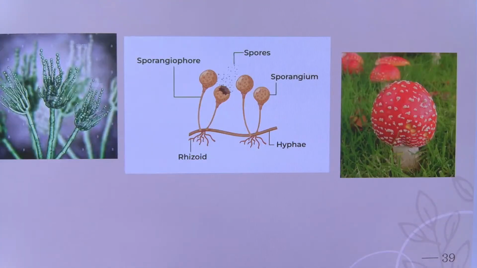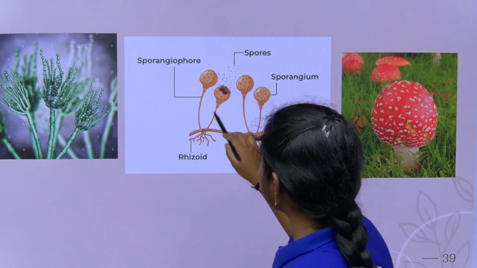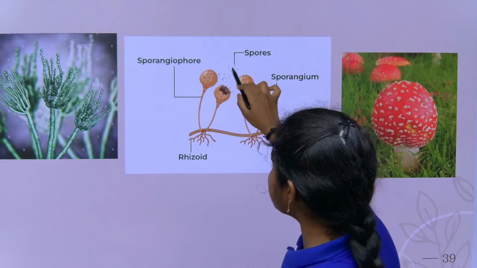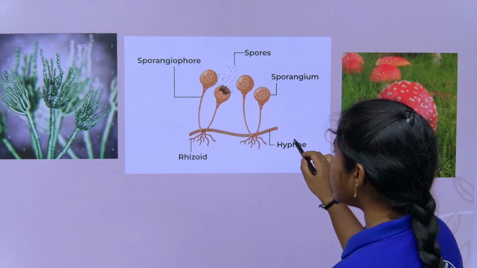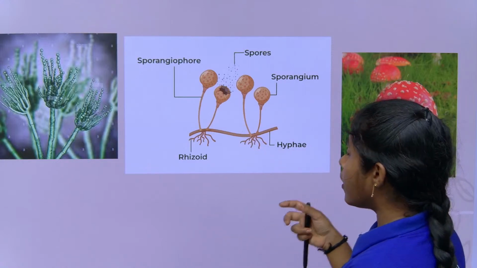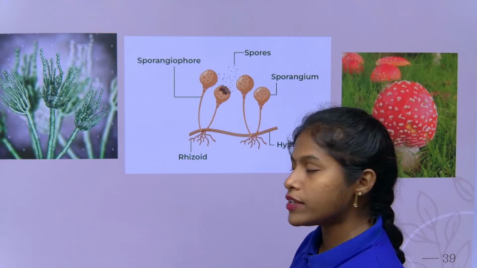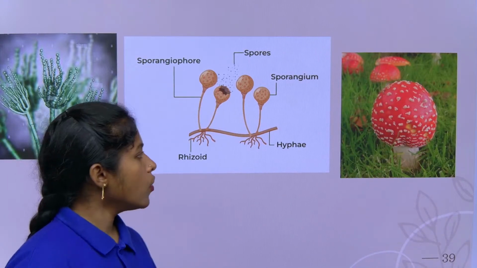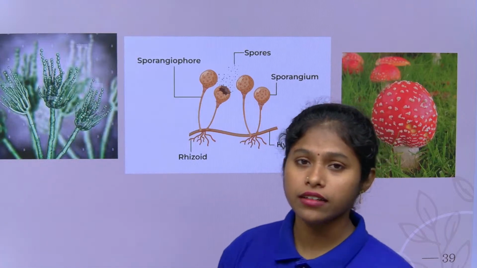So these are the examples. This is the rhizopus, right, children? The hyphae are here, and these we call rhizoids. See here, the dispersion is showing. The dispersion of spores can be seen here. When conditions are favorable, they settle in a place where the conditions are right, and then they give rise to a new rhizopus. The best example we see is in bread, children. So this is about fragmentation, budding and spore formation in fungi.